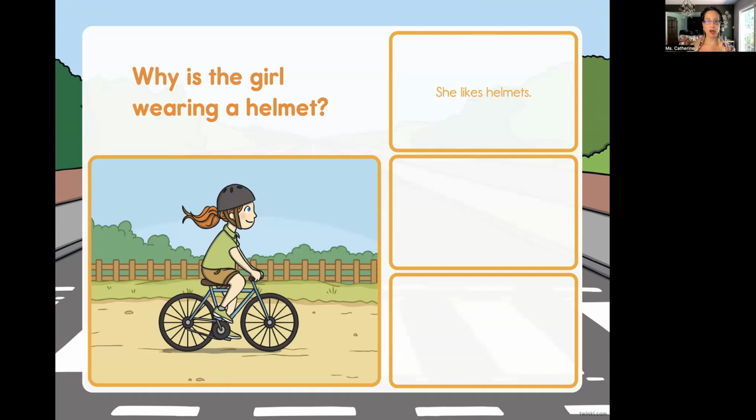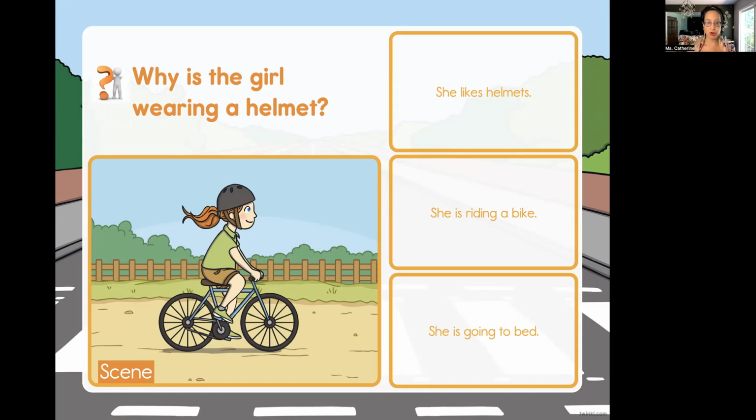Why is the girl wearing a helmet? She likes helmets. She is riding a bike. Or she is going to bed. Okay, so remember, what is the first thing that we are supposed to be doing? That's right, asking questions. Why is the girl wearing a helmet? What is the second thing we do? Correct, we look at the scene, the event, okay? So look at the picture or look at the scene, and what do you see?